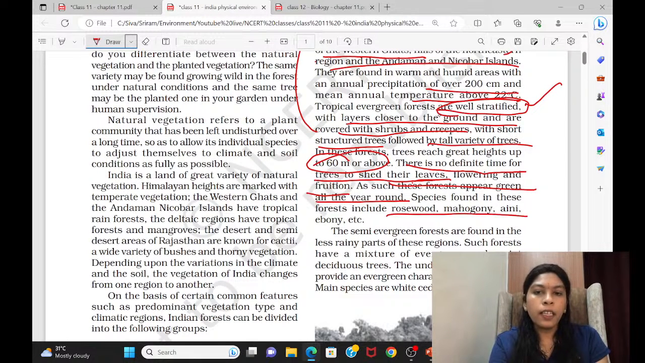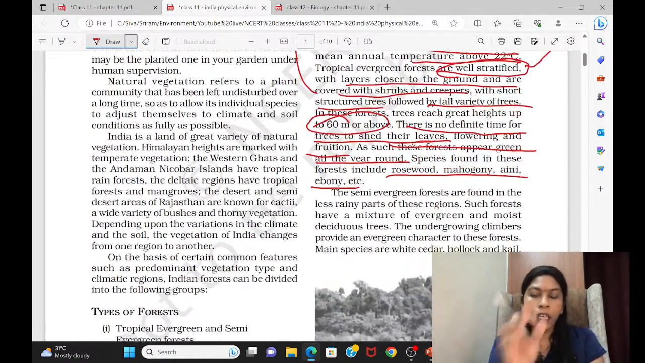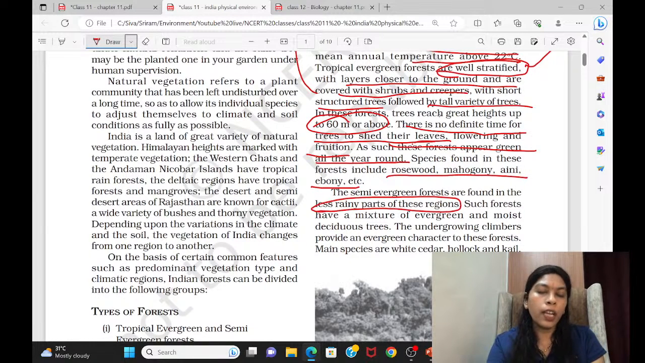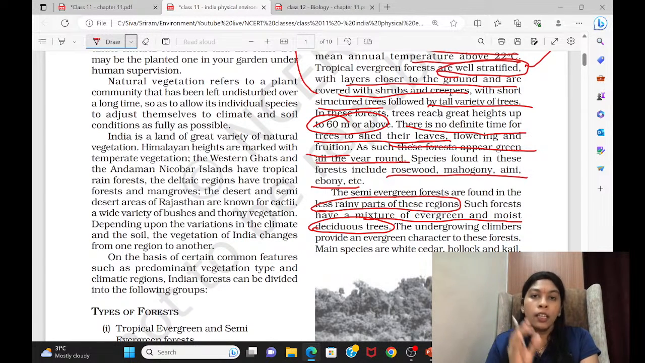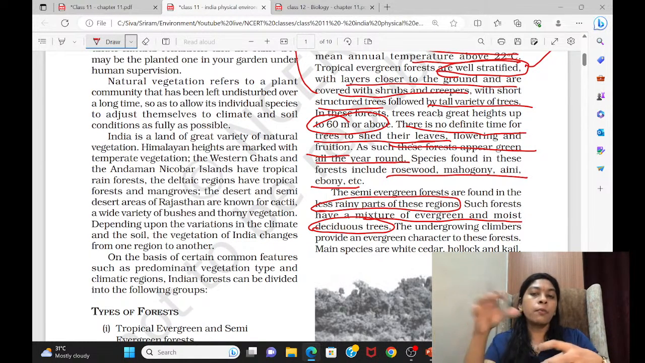And these trees already we have learned. If any additional trees are there, pick them up and put them anywhere, either here or there. So semi-evergreen forests are found in less rainy parts. If there is not too much rainfall, around 200 centimeters you're not receiving, then in those areas you can find semi-evergreen forest. They will have a mixture of evergreen and deciduous trees, which we call the semi-evergreen forest. It is also a rainforest only, but it is not completely evergreen.